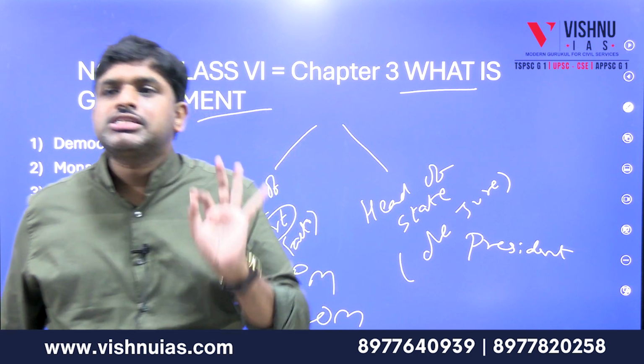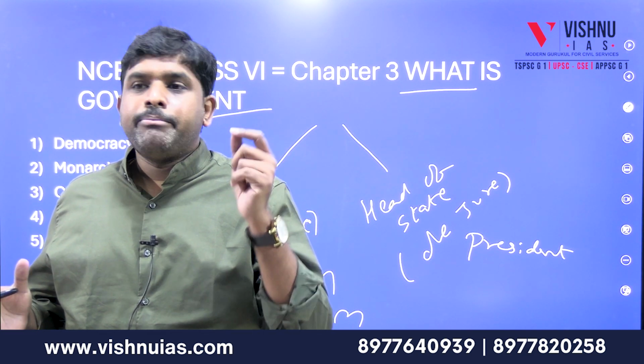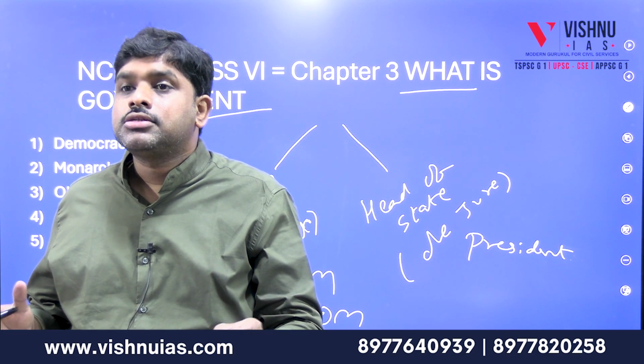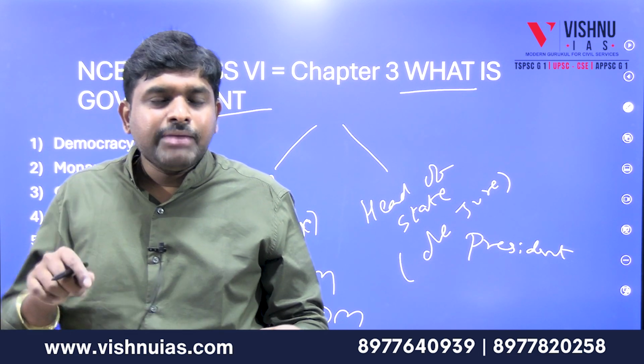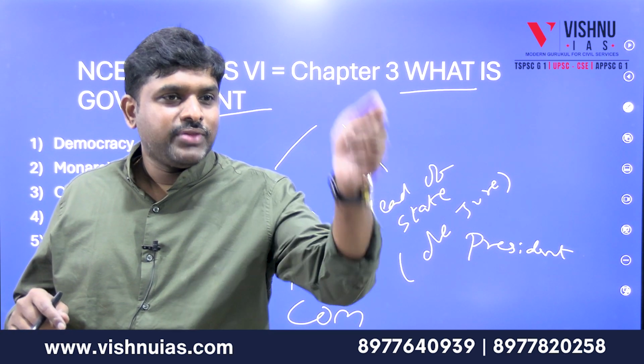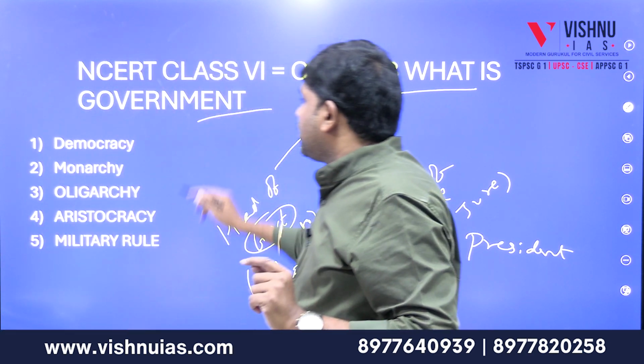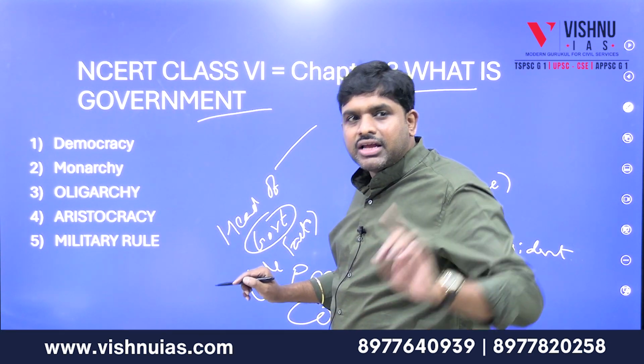So what is government? A machine to run the state. A machine to run the state is called government. In that machine, who is the oil? Civil servants. So how many types of governments are there?